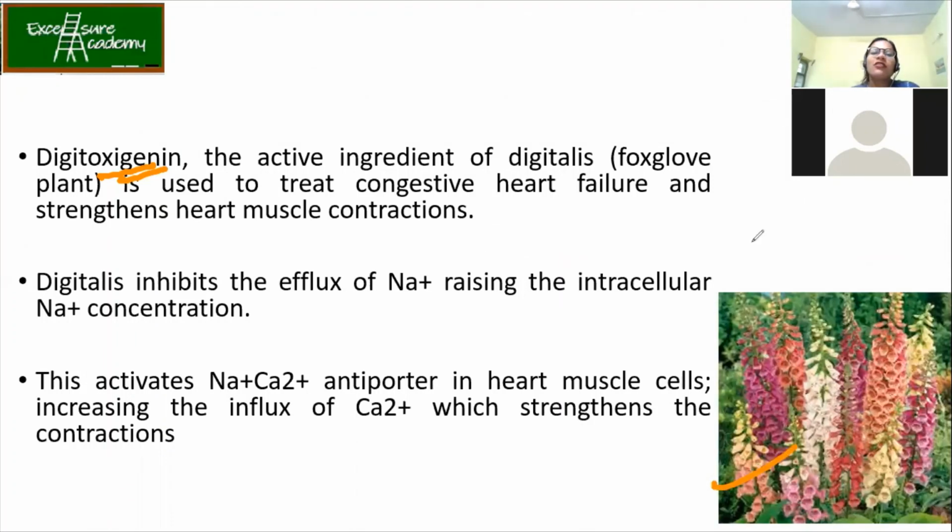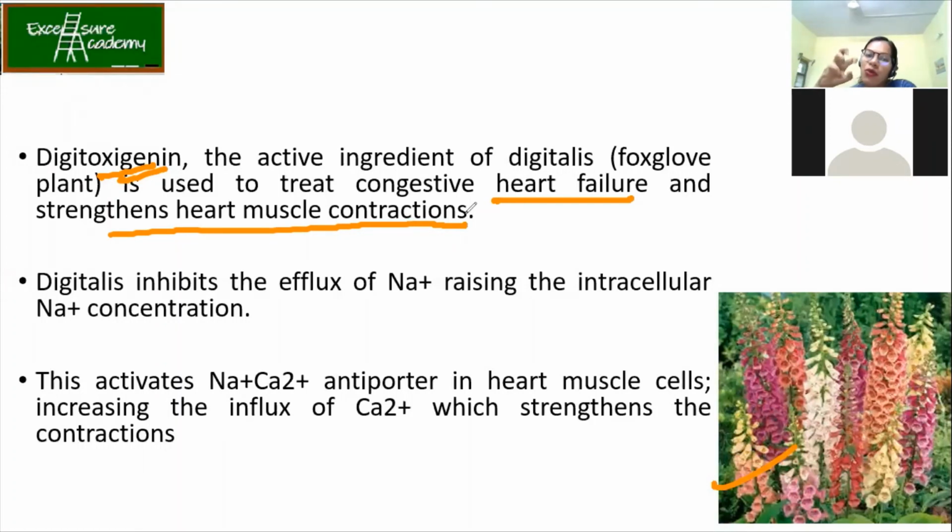So it is the foxglove plant and it is used to treat congestive heart failure and strengthens the heart muscle contraction. So what does it mean?